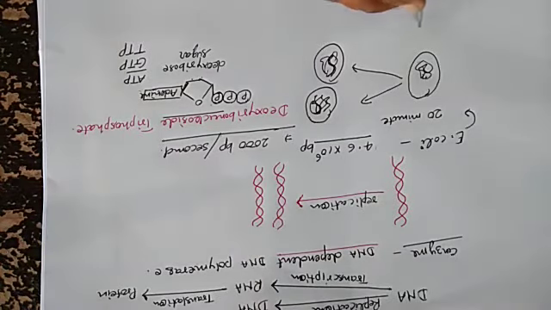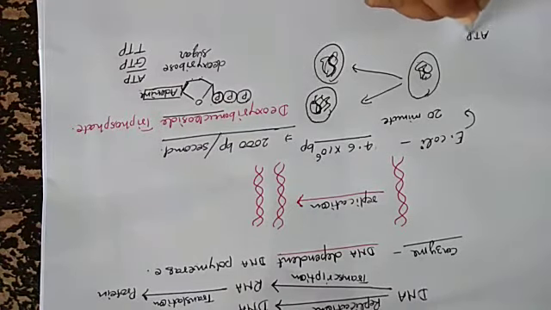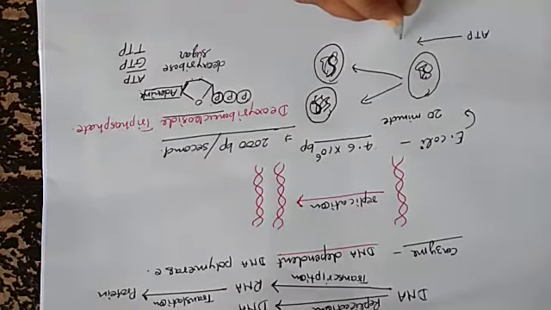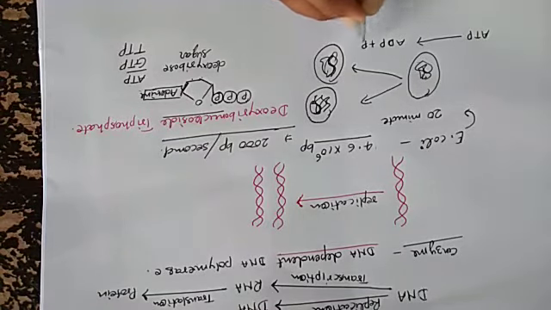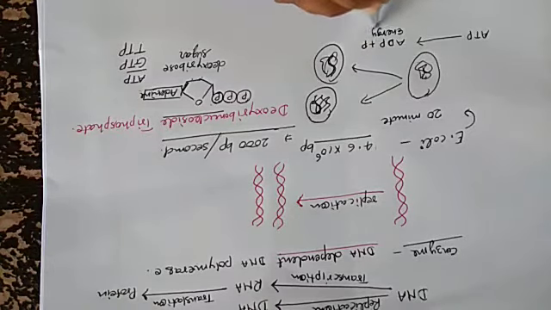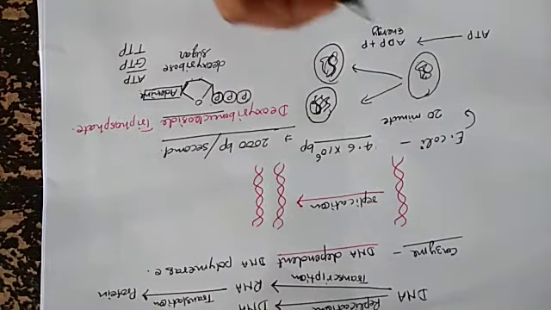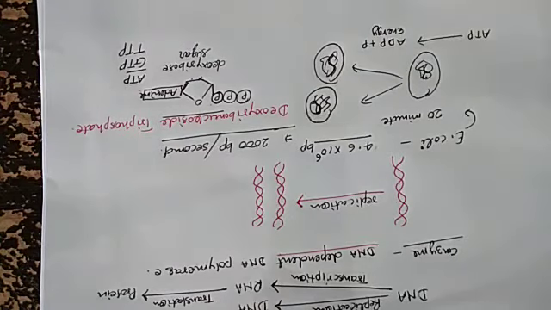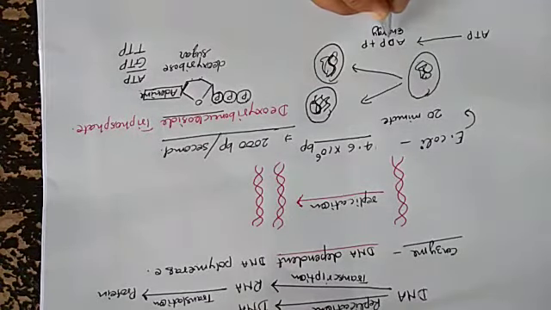And you know that when ATP breaks down into ADP plus phosphate, then energy evolves, and that is known as adenosine diphosphate, and that is known as adenosine triphosphate.